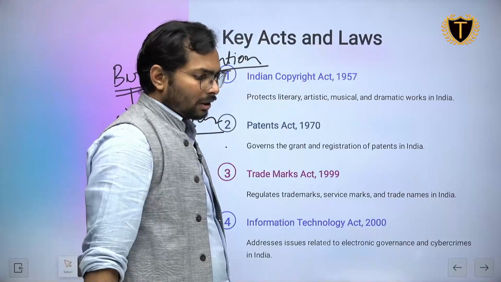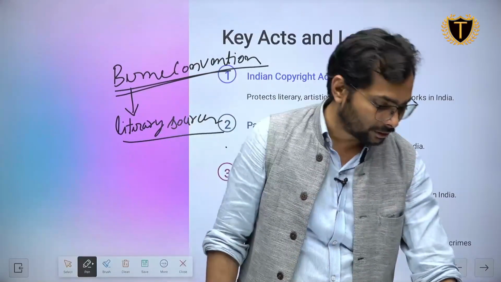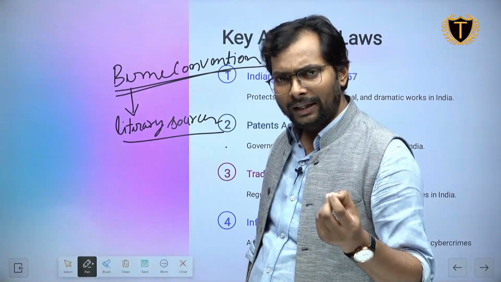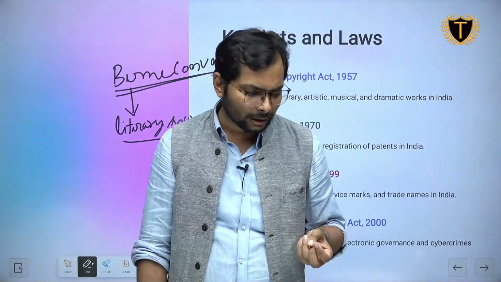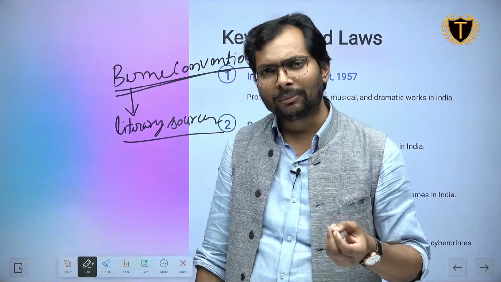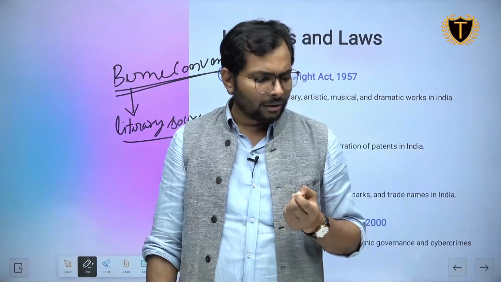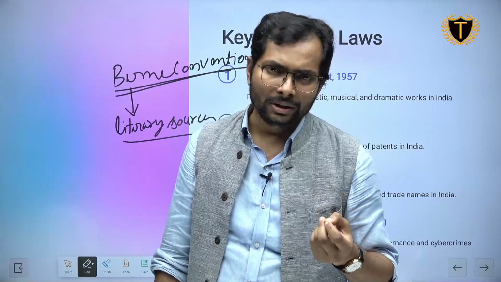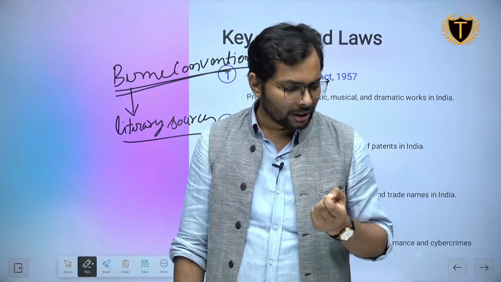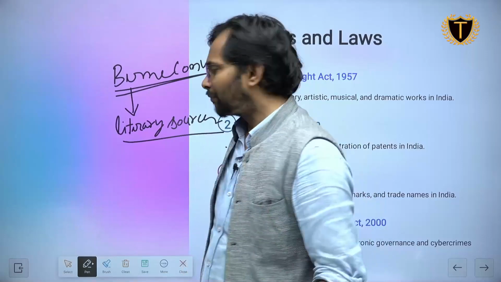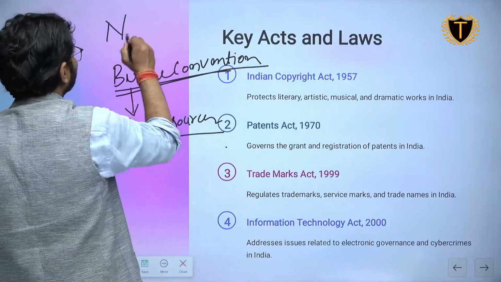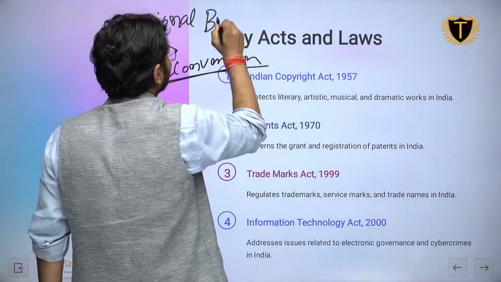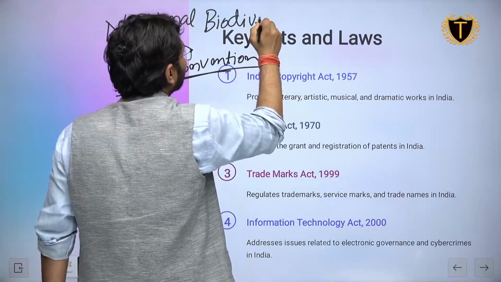Now, I discussed with you that in biodiversity, what act or body we have that is protecting biodiversity. The act is the Biological Diversity Act, and the body is the National Biodiversity Authority.